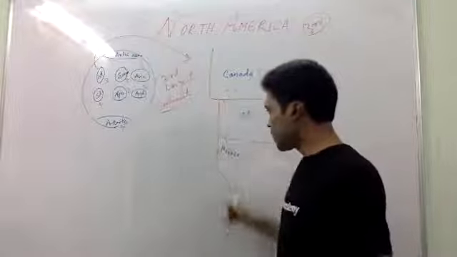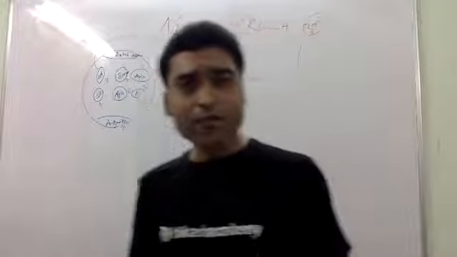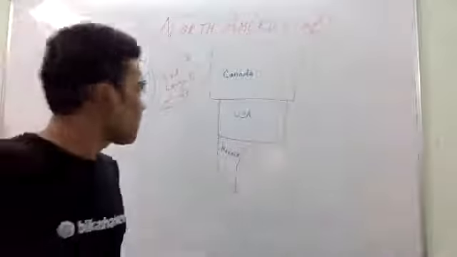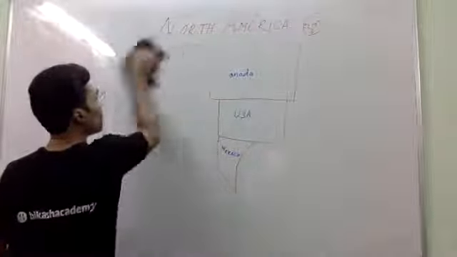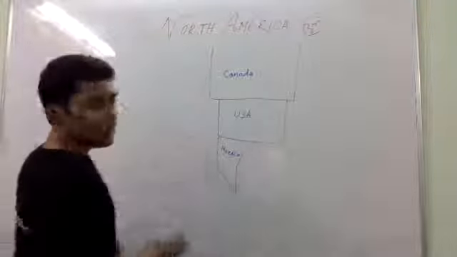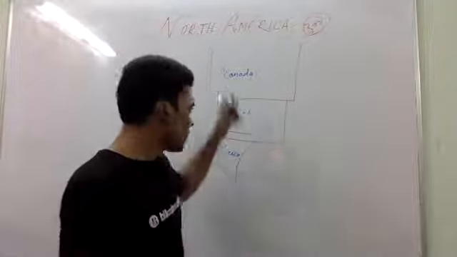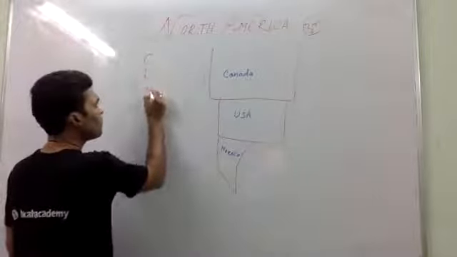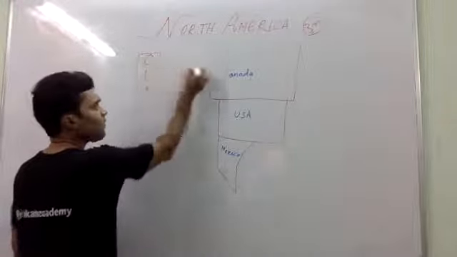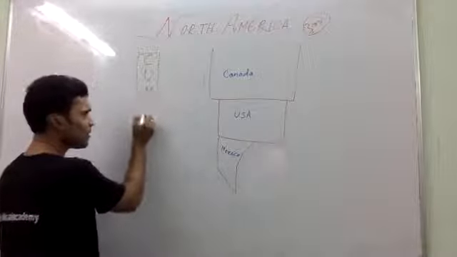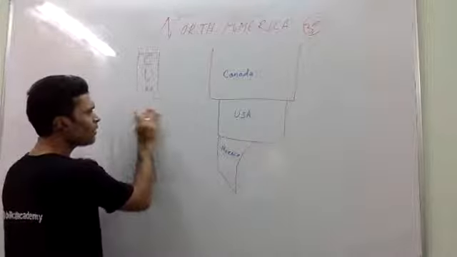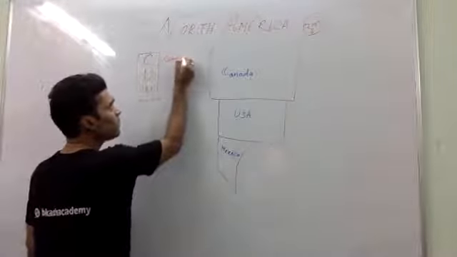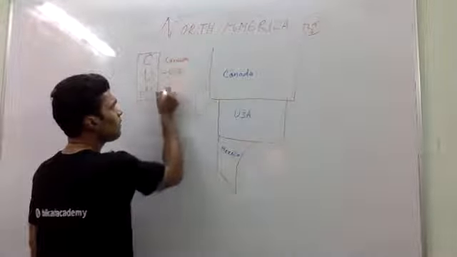Let's discuss these countries and the political features and also the physical features. How to memorize these countries? Just remember CUM, just like com. So you can memorize, this is CUM: Canada, USA and Mexico.